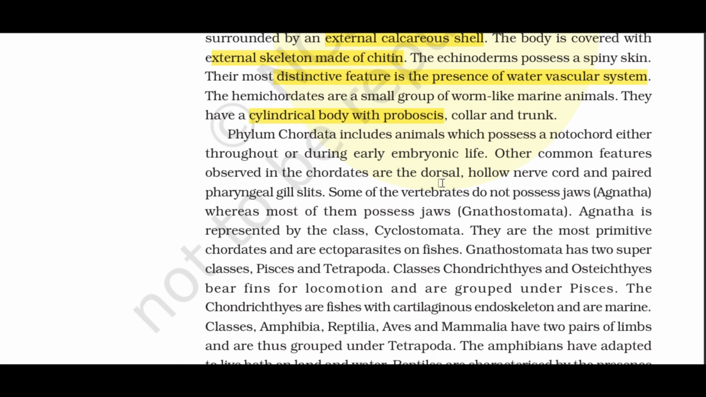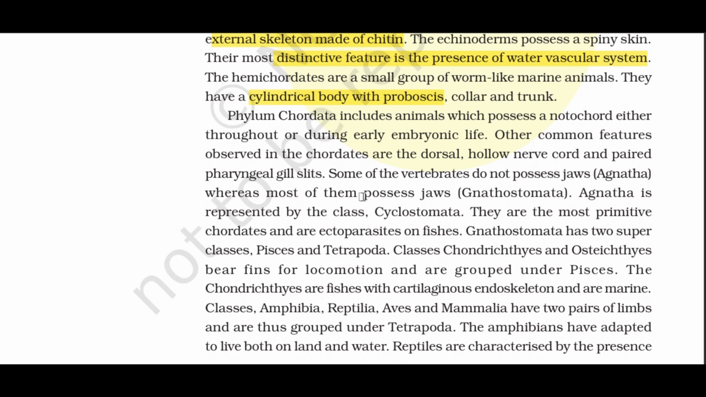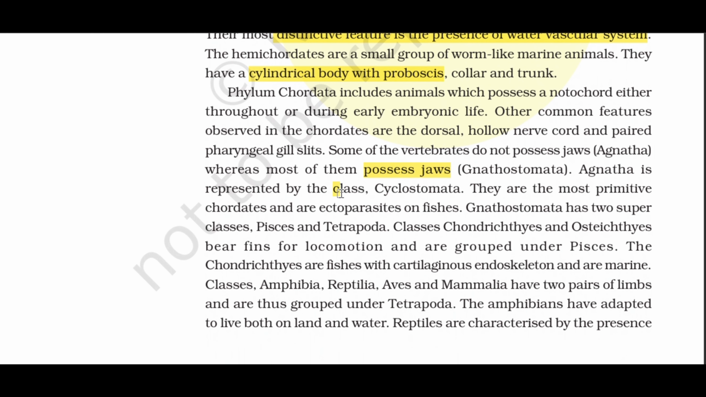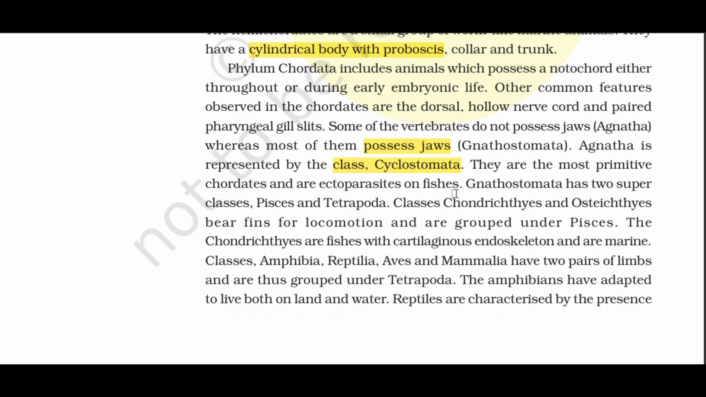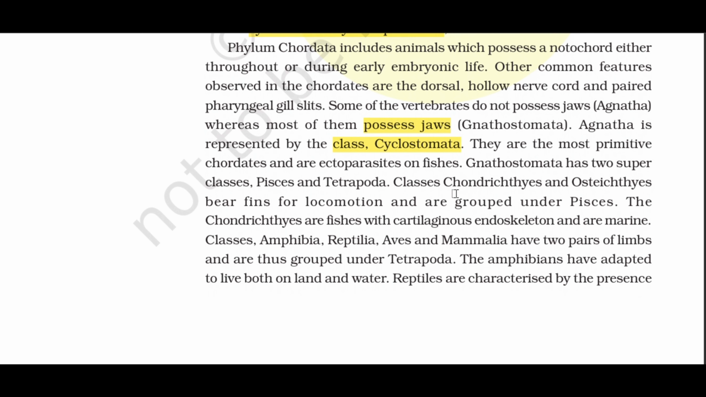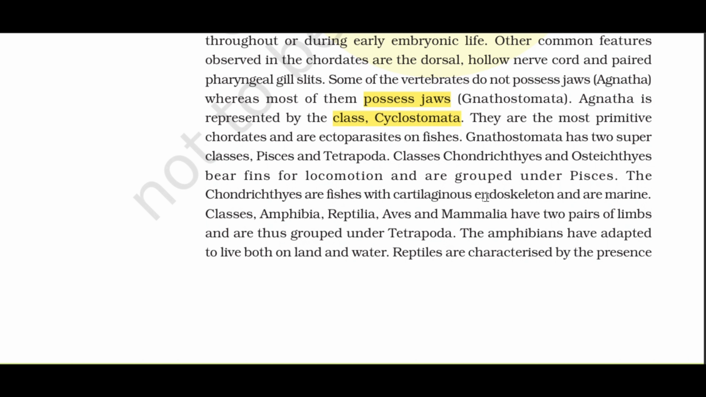Some of the vertebrates do not possess jaws, Agnatha, whereas most of them possess jaws, Gnathostomata. Agnatha is represented by the class Cyclostomata. They are the most primitive chordates and are ectoparasites on fishes. Gnathostomata has two superclasses, Pisces and Tetrapoda. Classes Chondrichthyes and Osteichthyes bear fins for locomotion and are grouped under Pisces. The Chondrichthyes are fishes with cartilaginous endoskeleton and are marine.